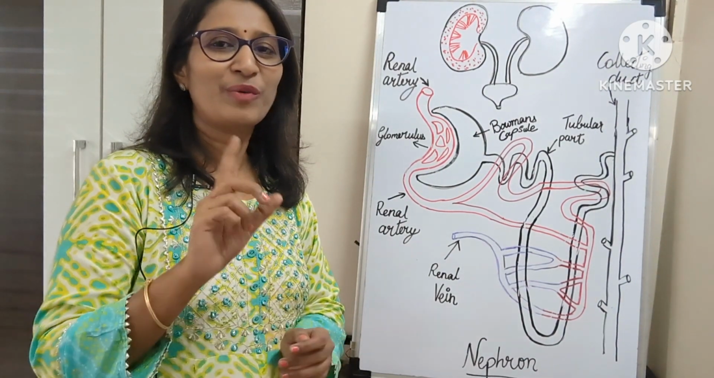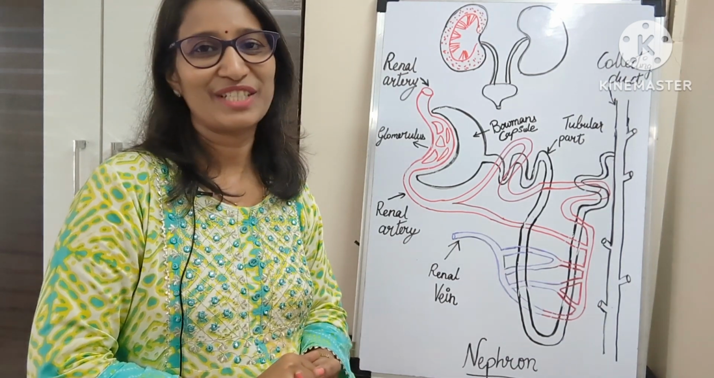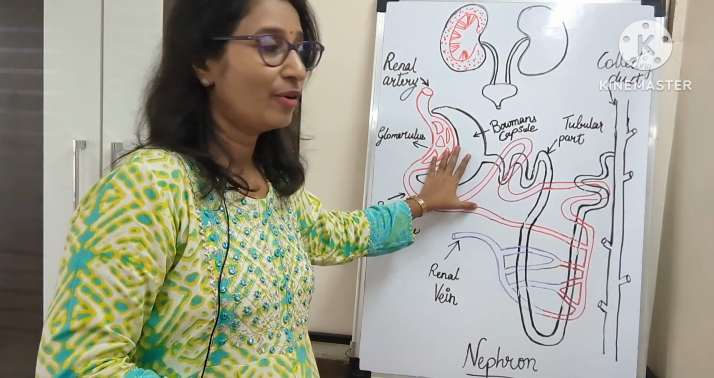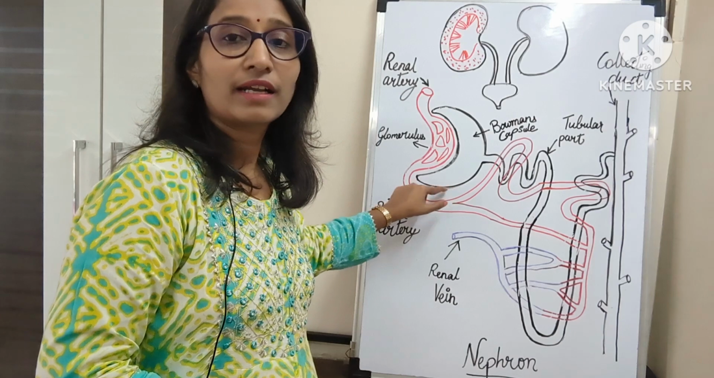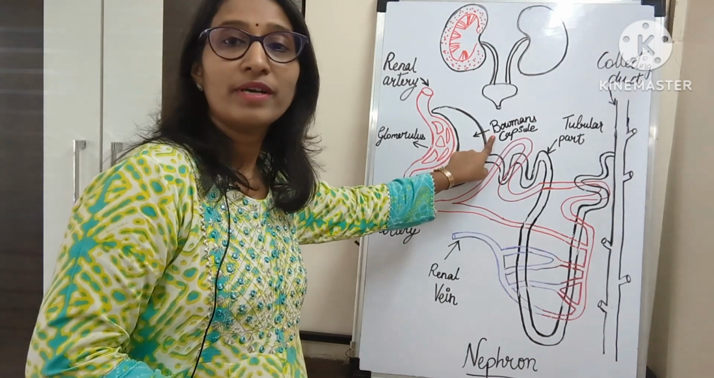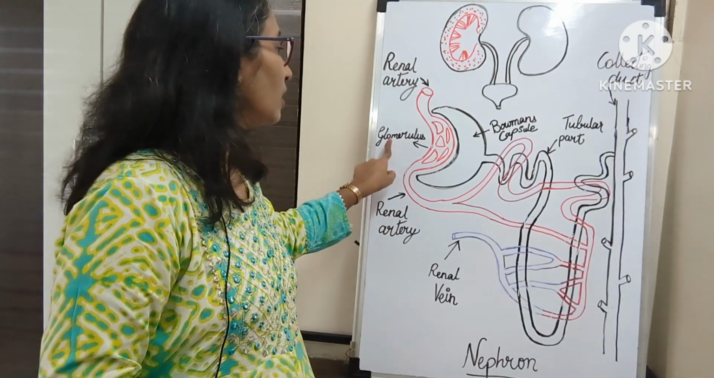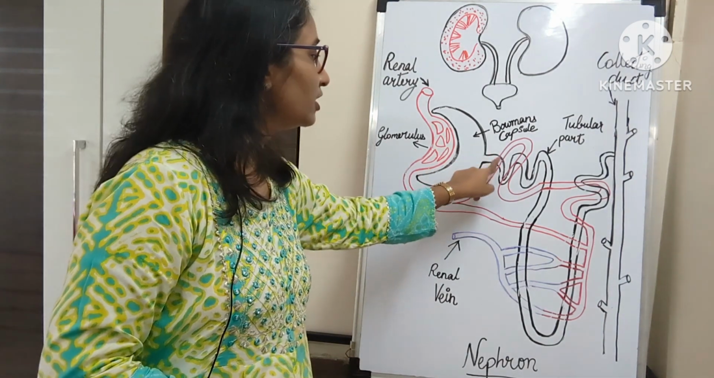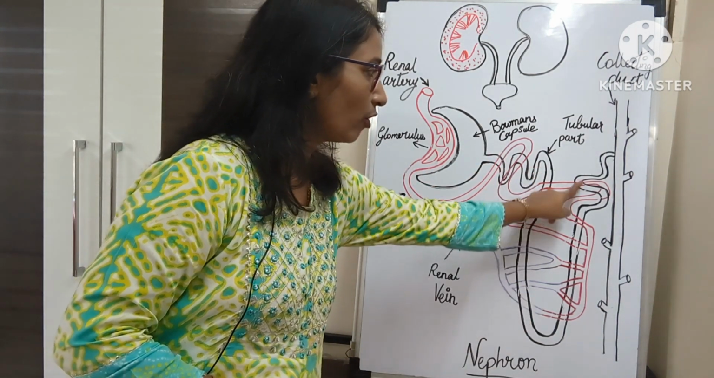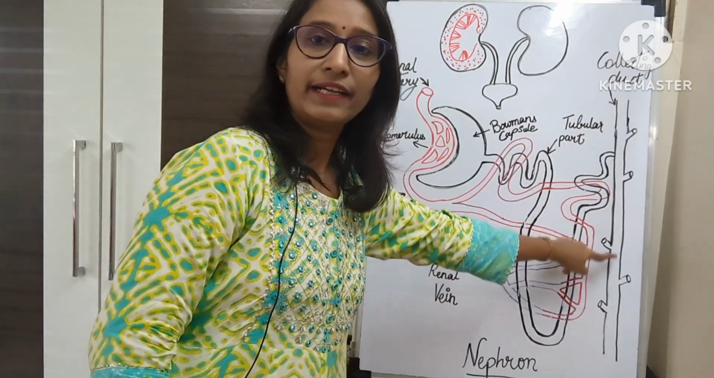Now we are going to have a quick revision. So let's start with the revision. So this is the nephron. Here this cup shape is called Bowman's capsule, and this is a network of capillaries, the glomerulus. And this is the tubular part of a nephron which gets connected to the collecting duct.